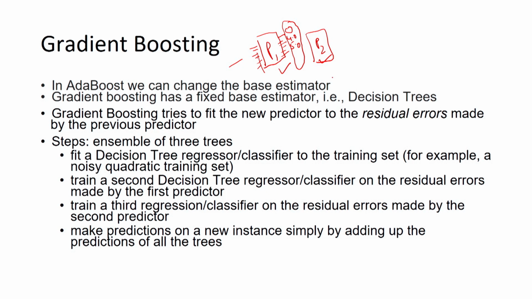In the same way, when you train the third predictor, it will be trained on the residuals of this second predictor. So, this is the difference, and you will make predictions on a new instance simply by adding up the predictions of all the trees. So, this is the method of gradient boosting.